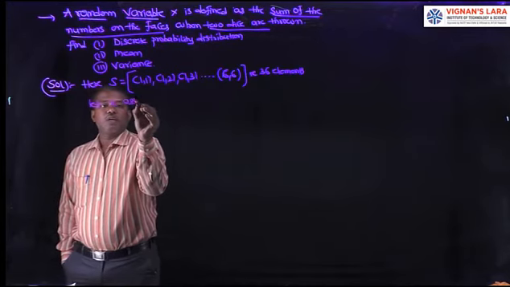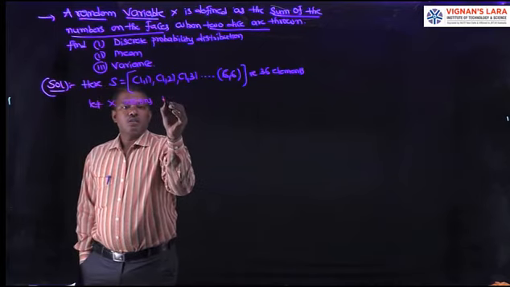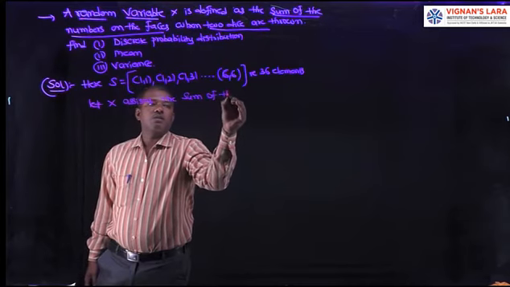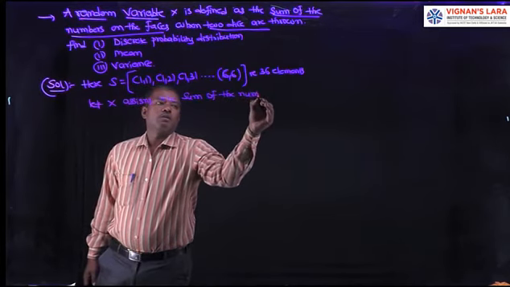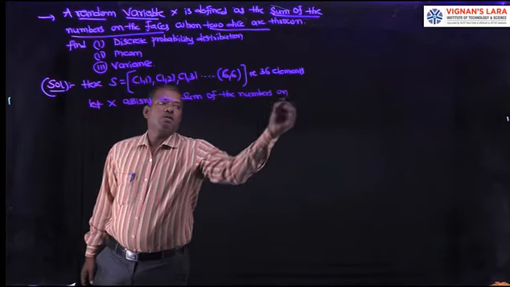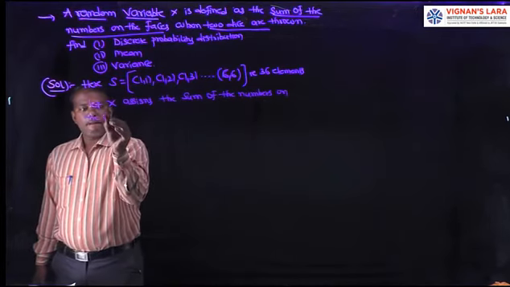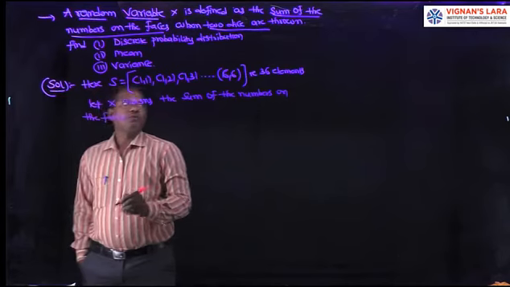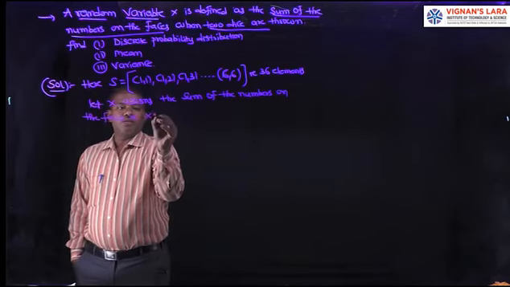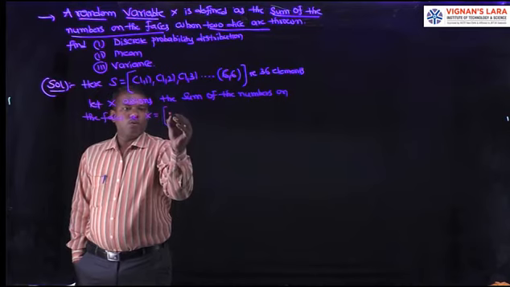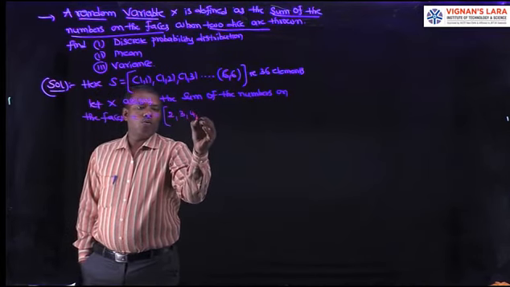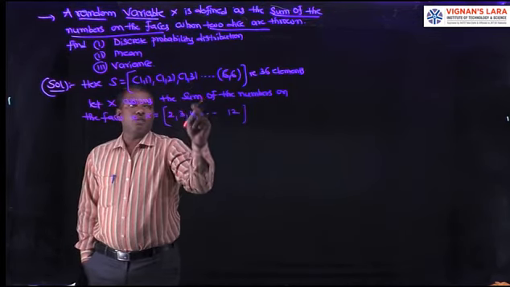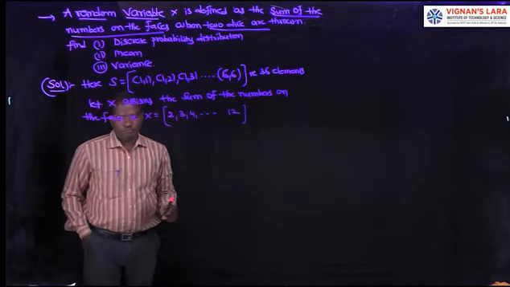assign the sum of the numbers on the faces. That is, capital X is equal to 2, 3, 4, and so on, up to 12. 1 plus 1 is 2, 1 plus 2 is 3, 1 plus 3 is 4, and 6 plus 6 is 12.